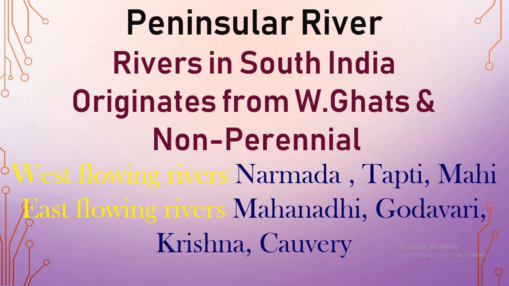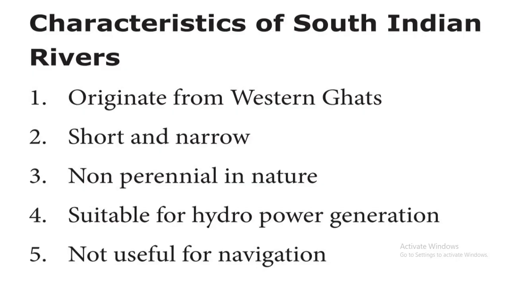West flowing rivers are Narmada, Tapti and Mahi, which drain into the Arabian Sea. East flowing rivers are Mahanadi, Godavari, Krishna and Kaveri, which drain into the Bay of Bengal. Let's see the characteristics of South Indian rivers, the peninsular rivers. They originate from the Western Ghats, and are short and narrow and non-perennial in nature. They are suitable for hydropower generation, but not useful for navigation.